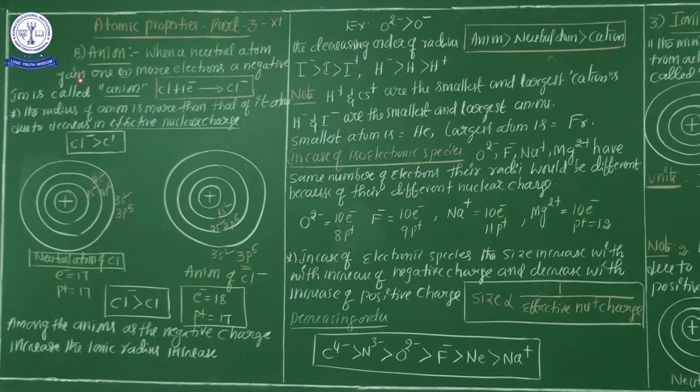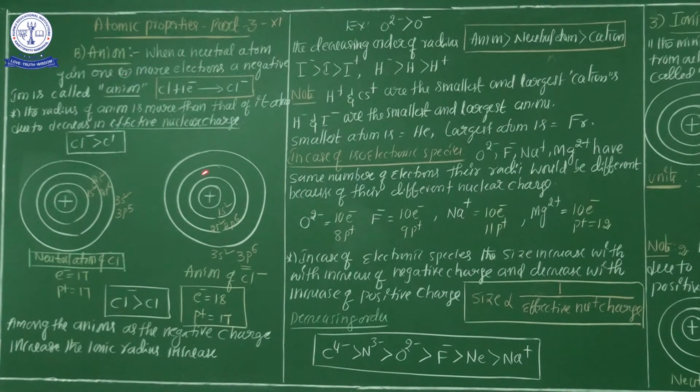A neutral atom has equal numbers of electrons and protons. If a neutral atom accepts one or more electrons to become a negatively charged ion, that ion is commonly known as the anion.